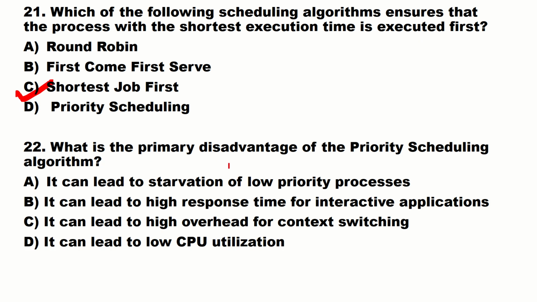What is the primary disadvantage of the priority scheduling algorithm? It can lead to starvation of low priority processes. It can lead to higher response time for interactive applications. It can lead to high overhead for the context switching. It can lead to low CPU utilization. The correct answer is it can lead to starvation of low priority processes.